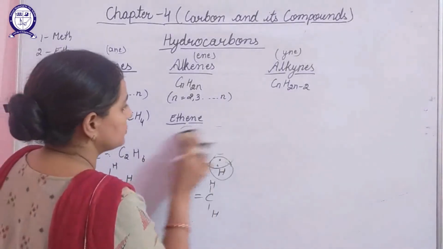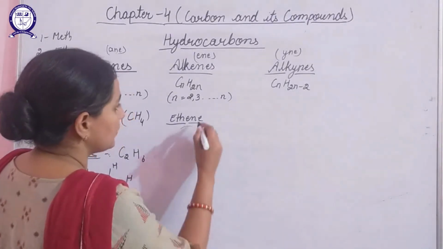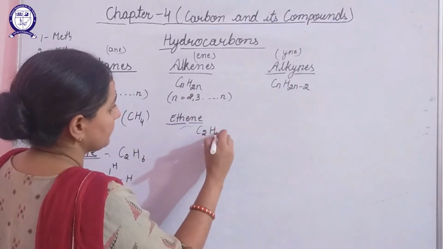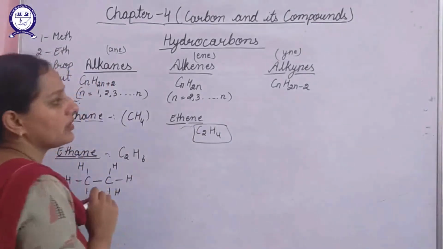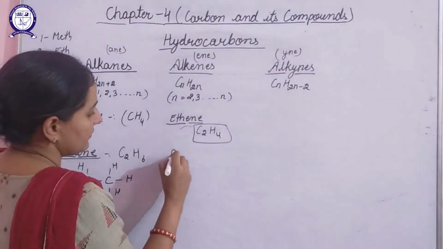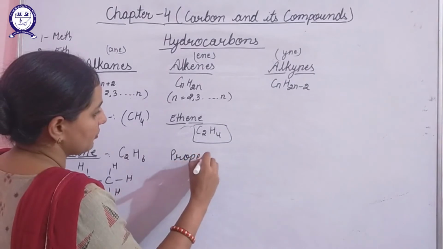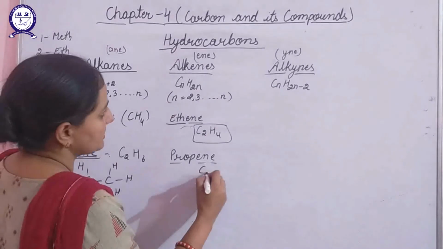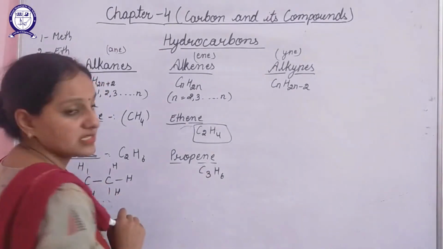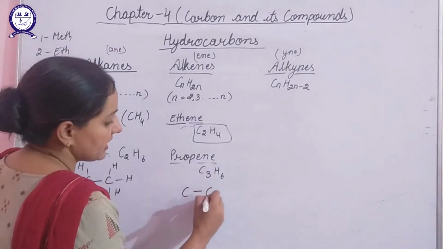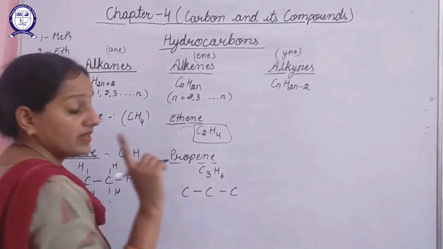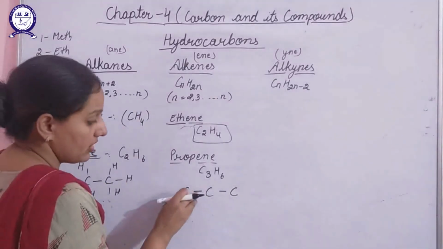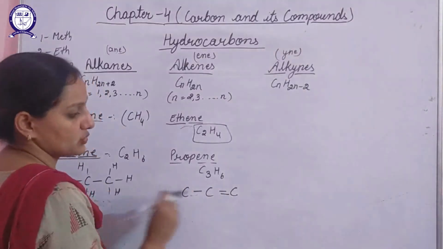The general formula for ethene: substitute the value of n as 2, so it will be C2H4. In a similar way, we can talk about propene also. For propene, the n value will be 3, so it will be C3H6. That means 3 carbon atoms are connected. Here we have to represent one double bond. Either we can represent it like this, or like this.